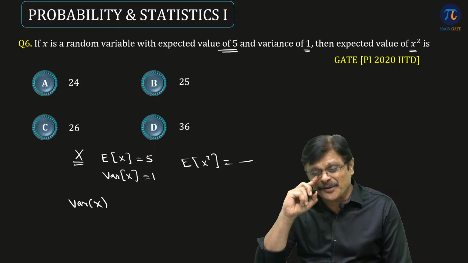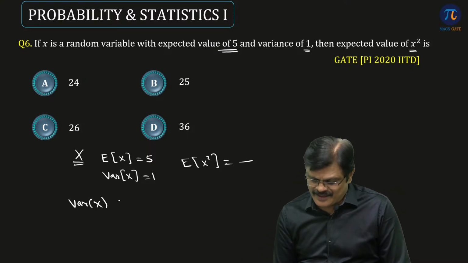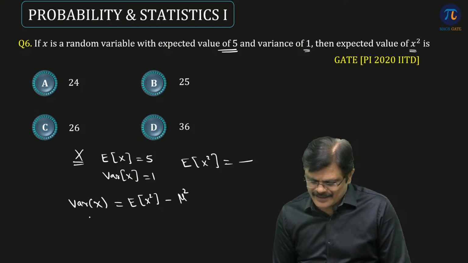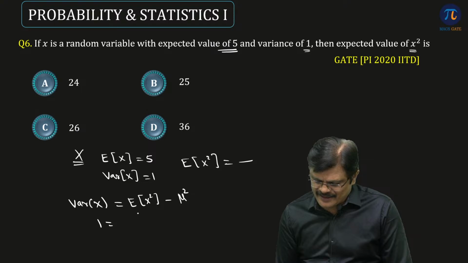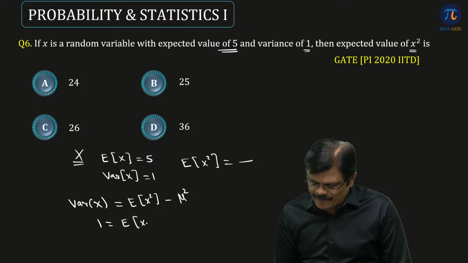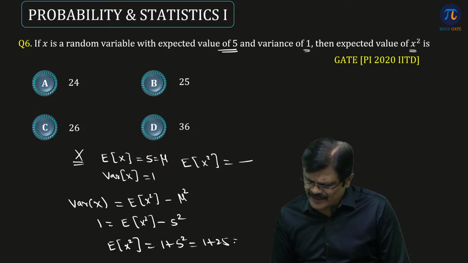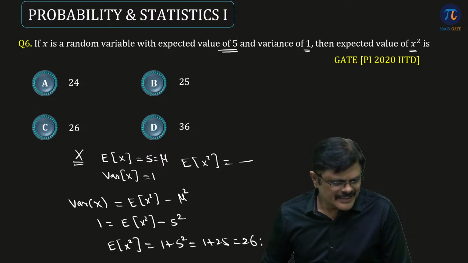This is a very regular question in GATE, sir, this type of relation. Variance of x is nothing but expected value of x square minus mean square. So variance of x is given. We need to find expected value of x square. Mean square means 5 square. So what is expected value of x square, sir? 1 plus 5 square. That is nothing but 1 plus 25, that is 26. Straightforward question.